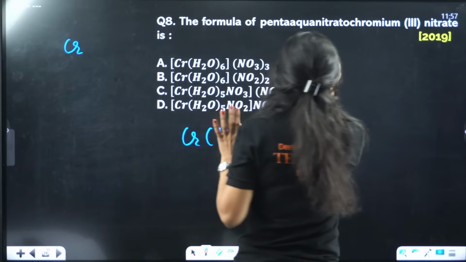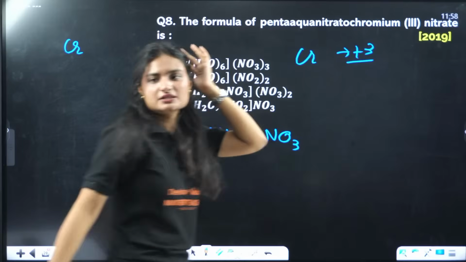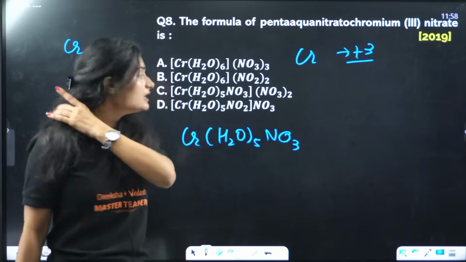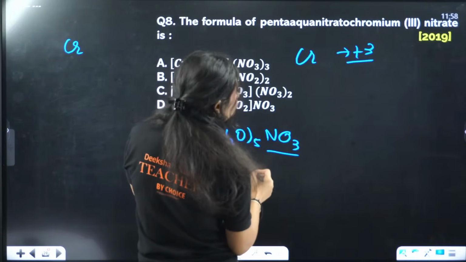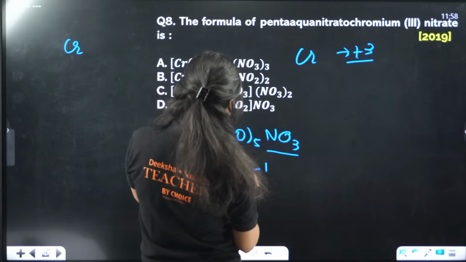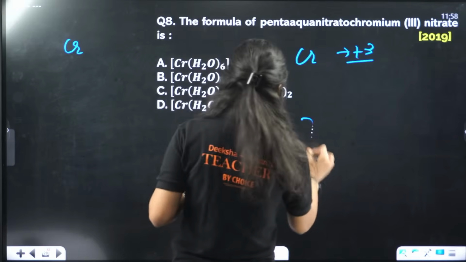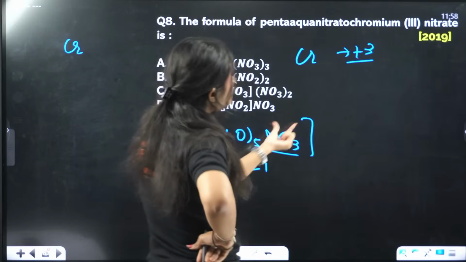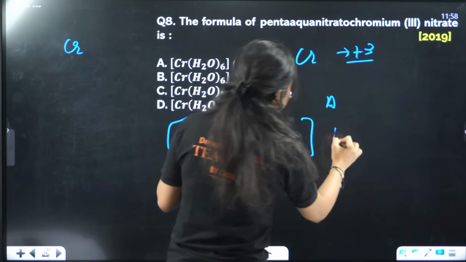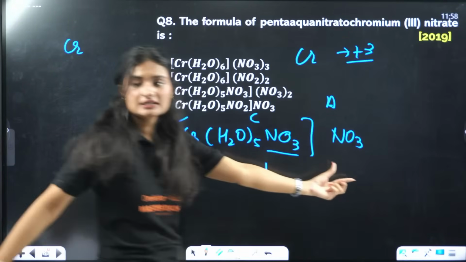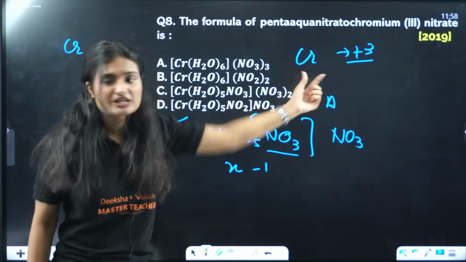That means chromium has an oxidation state of +3. Normally you say +3 only. So how will we get +3? This is -1, X -1. Water is neutral, it doesn't have any charge. Okay. Done. This is your cationic part. What will be the anion? Nitrate. But we don't know how many nitrate.